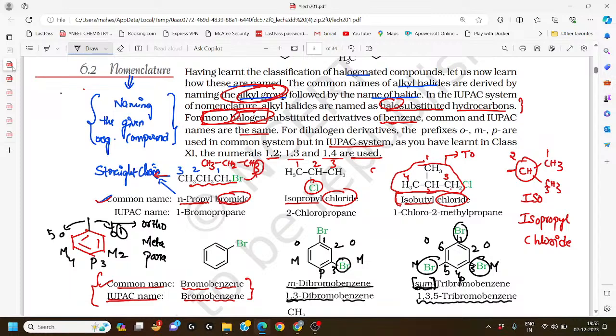I hope this concept is clear to you. How do you name a straight chain present in aromatic compounds? How do you name the given compounds, according to common names and according to IUPAC names? The important point is that for this compound, bromobenzene, both the common name and the IUPAC name are the same. I hope this concept is clear to you.